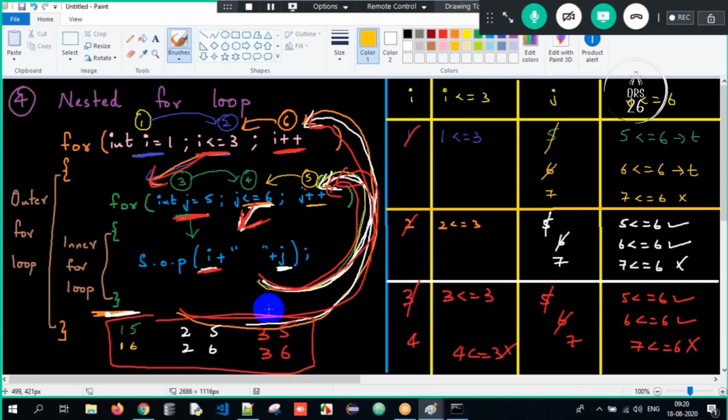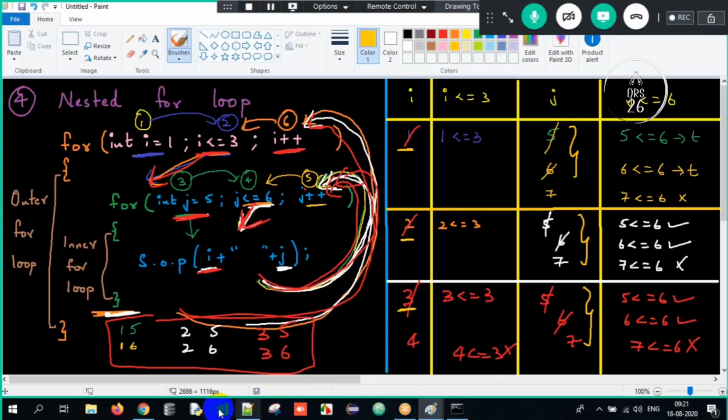So in simple terms here, for one value of I, all the values of j will get executed. For one outer value, all the values of the inner loop will get executed. So this is the basic funda behind the nested for loop here. One loop is present within another loop. This is all about the entire data here. Clear? I hope you got the basic idea about the nested for loop here, right?